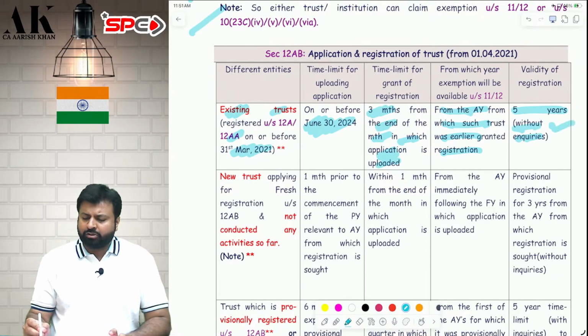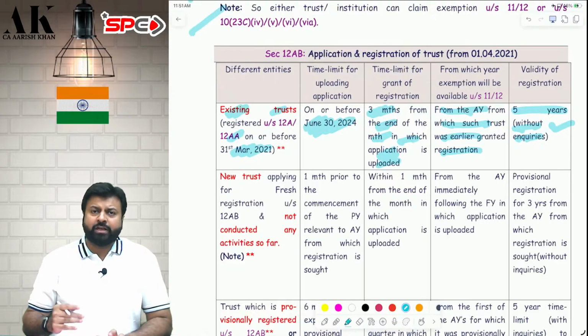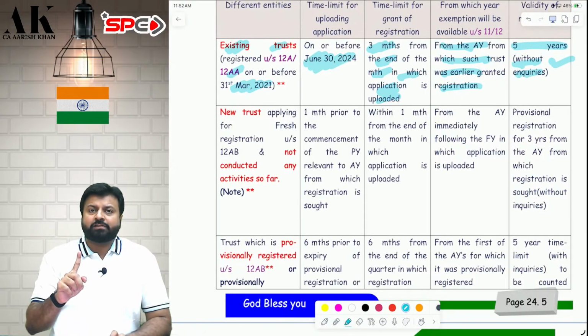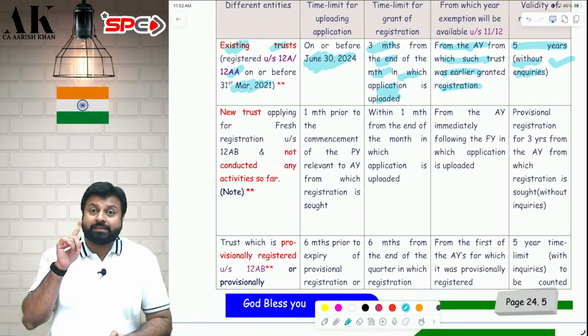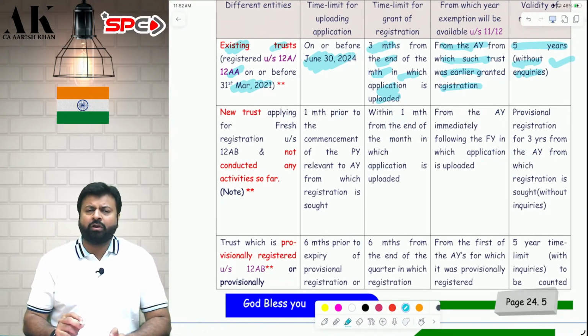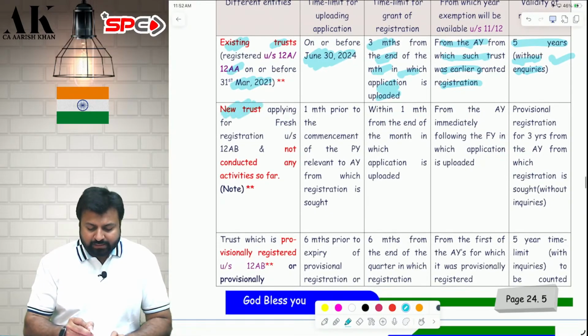Why without inquiry? Because you are already doing a charitable activity. You are not a new trust. So why will we make inquiry for you? Already you have been granted a registration under old law. Therefore, there is no need to give another inquiry. I hope it is clear to all of you. Second, so what was the first case? The first case was existing trusts which are already registered. They have to get re-registered by 30th June 2024. They have to make an application, and accordingly they will get a new registration certificate.